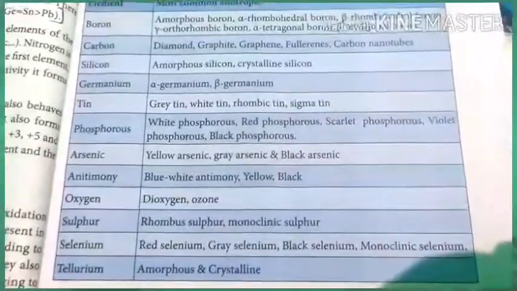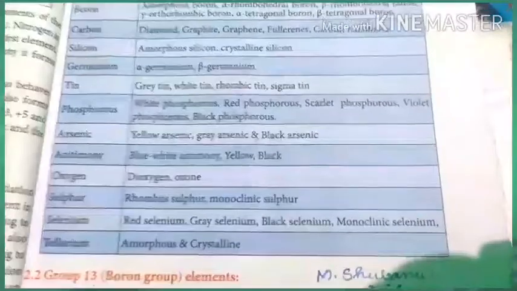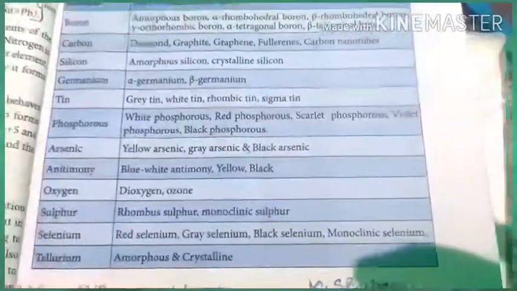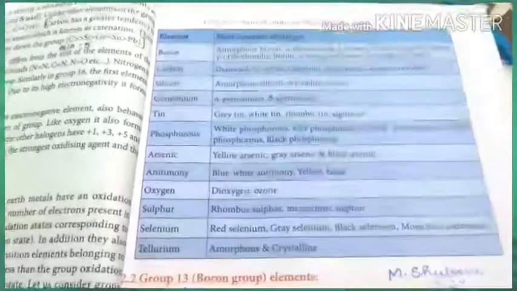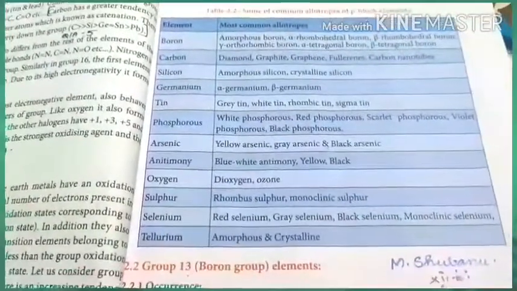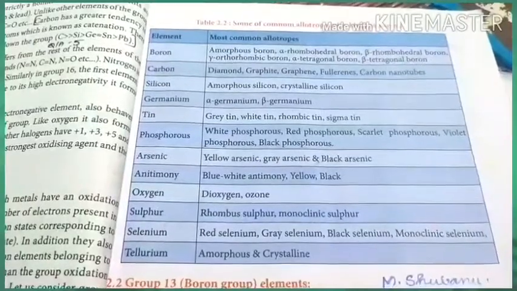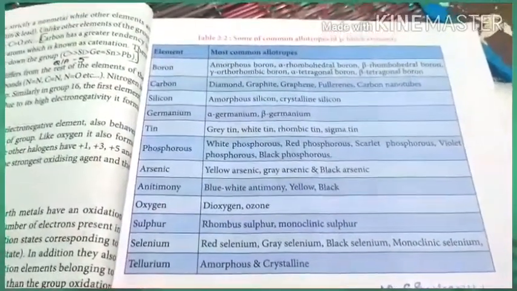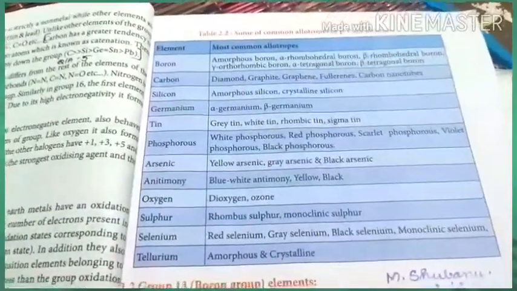Oxygen: dioxygen and ozone. Sulfur: rhombic and monoclinic. Selenium: red, grey, black and monoclinic. Tellurium: amorphous and crystalline. See, due to the different nature of the crystalline forms of these compounds, the reactivity and physical properties will be changed. For example, graphite is brittle in nature, but diamond is hard in nature. Graphite can conduct electricity, but diamond cannot conduct electricity.